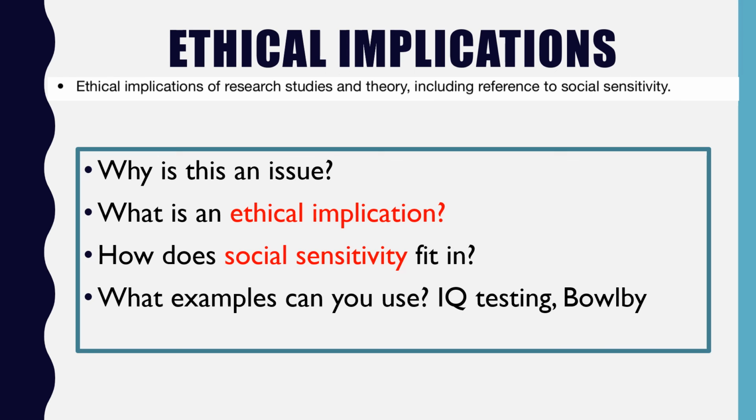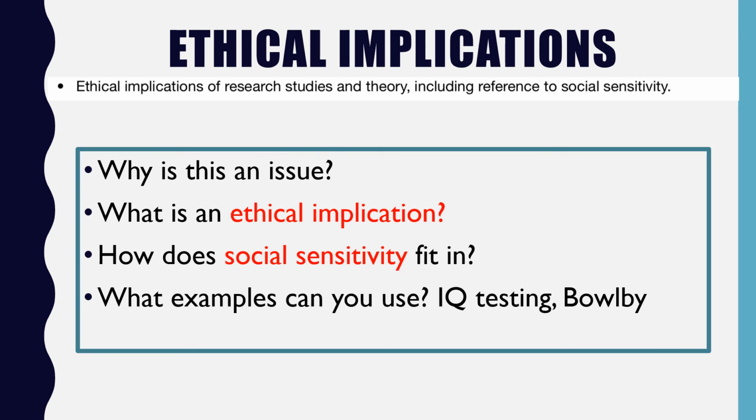Now, students often get confused with this term social sensitivity. Social sensitivity is a particular area of research that is more likely to have ethical implications because it's socially sensitive. That's to say it's an area that's a little bit taboo. Now, in terms of examples that you can use for ethical implications, you need to be really careful. What you don't want to do is talk about, for example, all of the ethical issues that came out of Milgram's piece of research. That's not an ethical implication, that's an ethical issue.